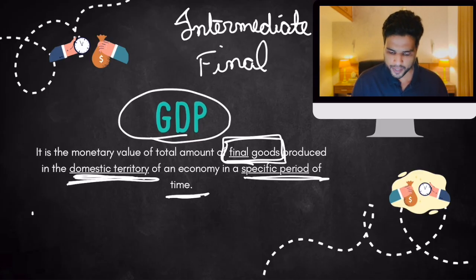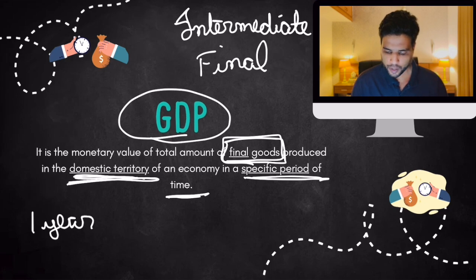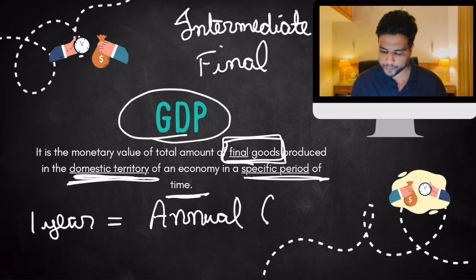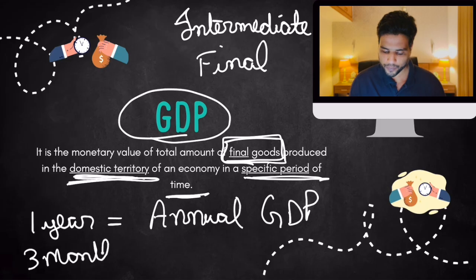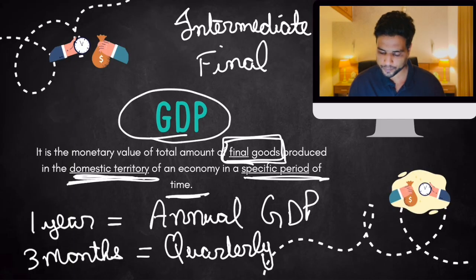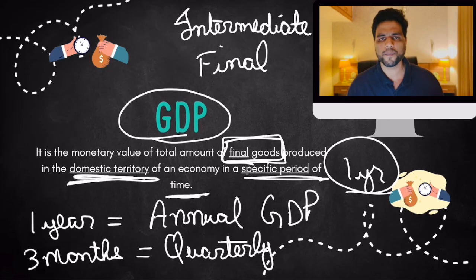If the time period is 1 year, we say we are calculating the annual GDP of India. But you all know that we also calculate quarterly GDP. If the time period is 3 months, we are calculating quarterly GDP. Generally that time period is 1 year only, so we are habitual of calculating annual GDP, but sometimes we also calculate quarterly GDP.